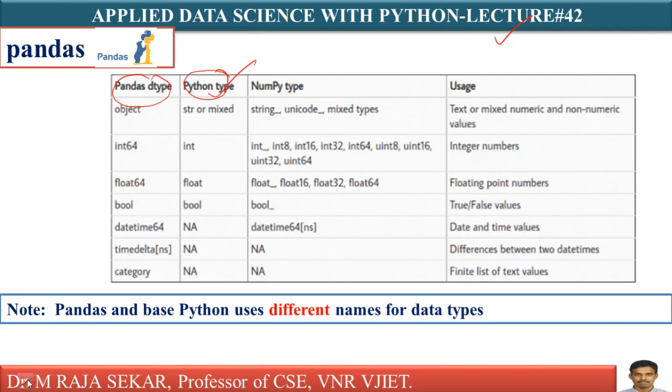Now we will concentrate on the difference between pandas data types and Python data types. Just see, pandas and base Python use different names for data types.